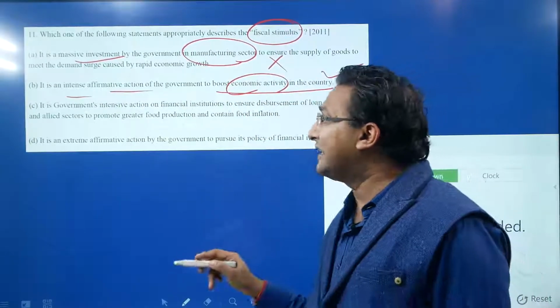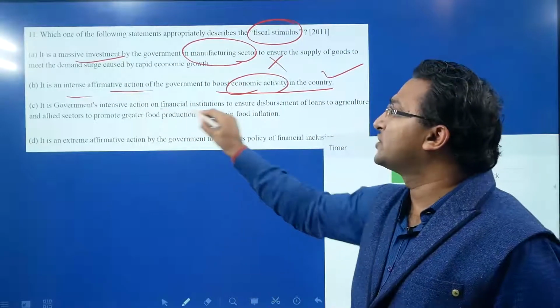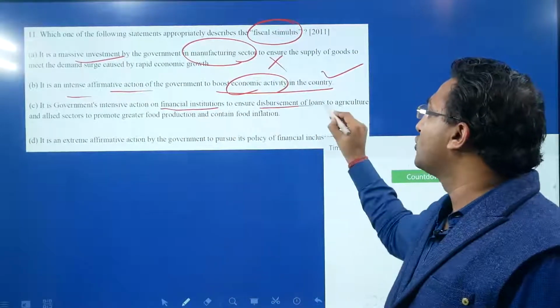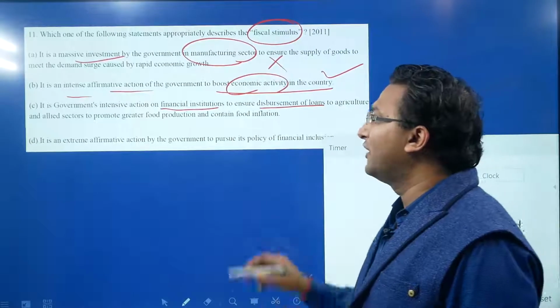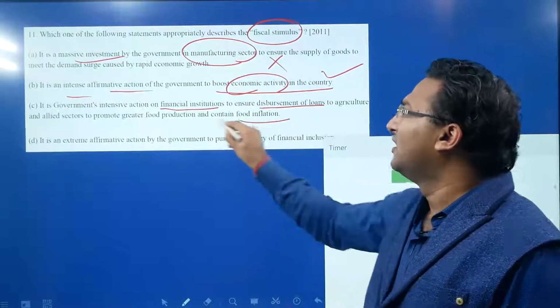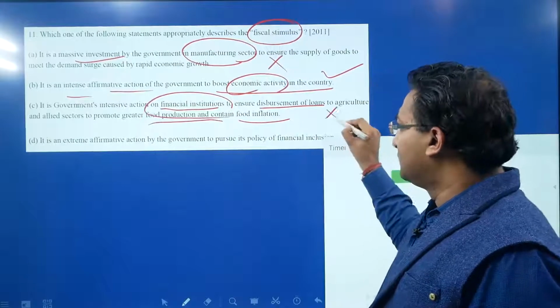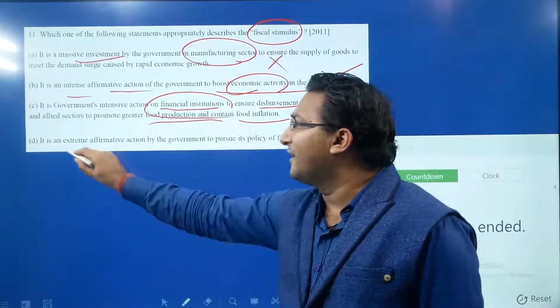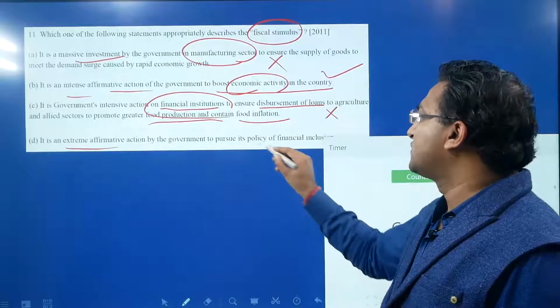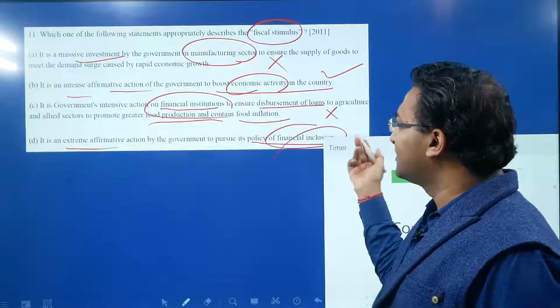It is government's intensive action on financial institutions to ensure disbursement of loans to agriculture and allied sector to promote greater food production and contain food inflation. This is also a very, very limited phenomenon. It is an extreme affirmative action to pursue its policy of financial inclusion. Again, this is very, very limited.